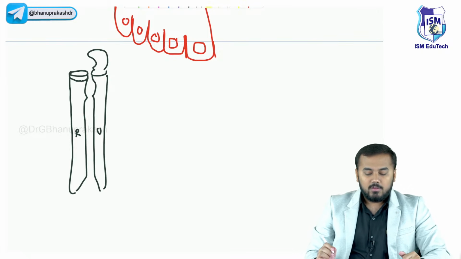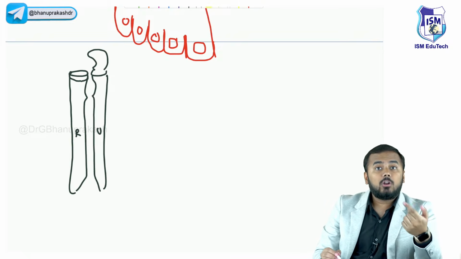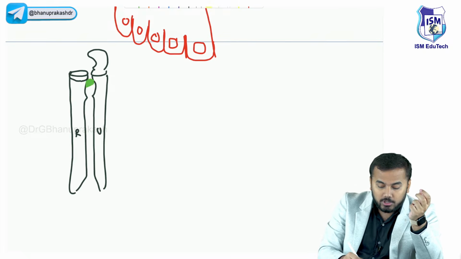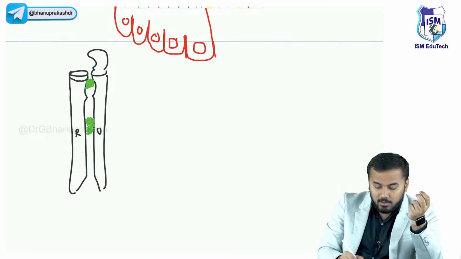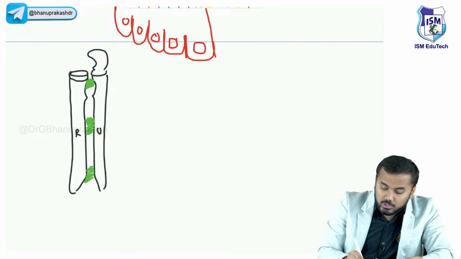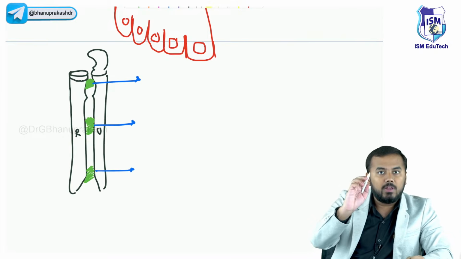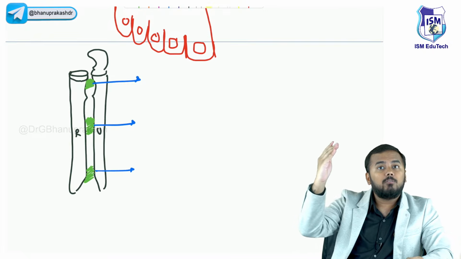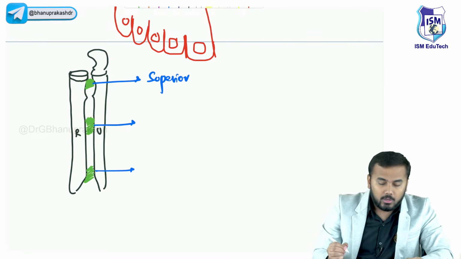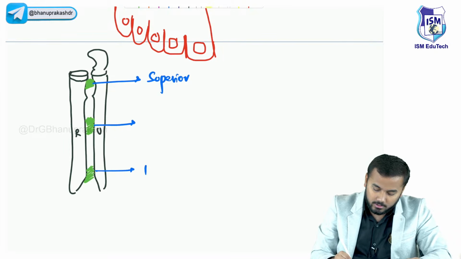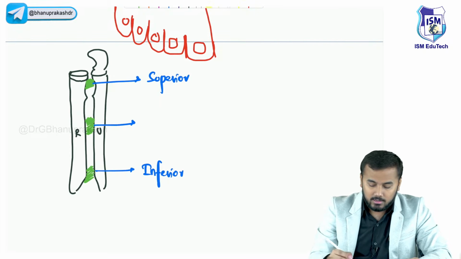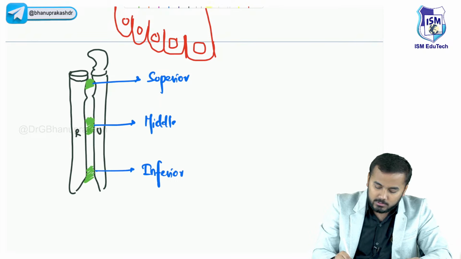U stands for ulna. Why am I telling you this? Between radius and ulna, you have three types of joints. One joint is located on the top, one in the middle, and one on the bottom. So the joints located on the top, middle and bottom, you will name for me. The top one, should you call it inferior or superior? Superior. Which is on the bottom is called inferior. Which is in between both of them is called the middle.